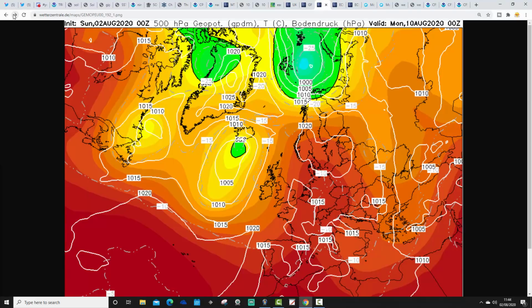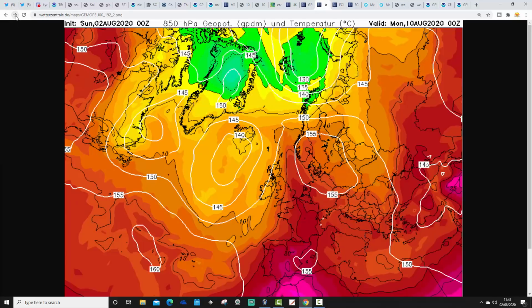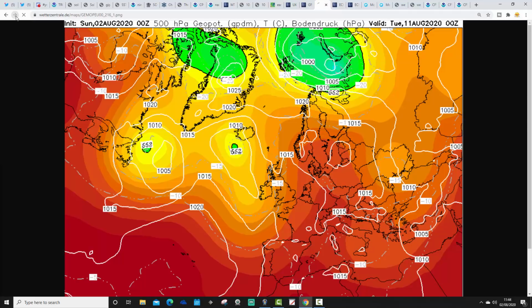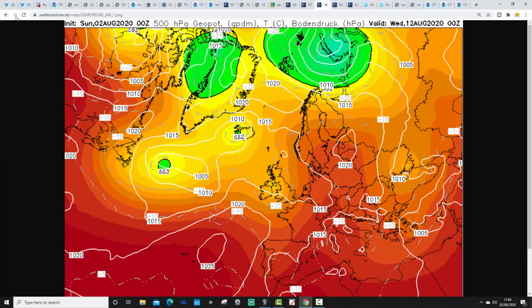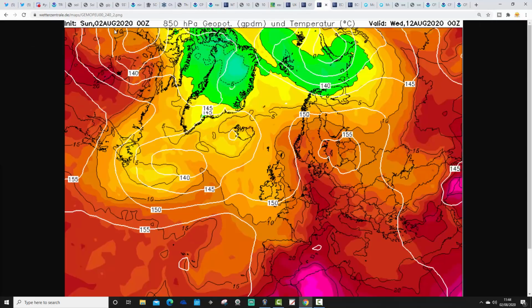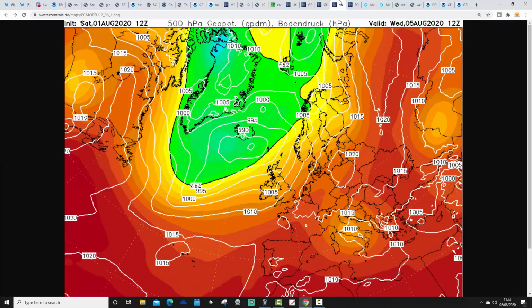Remember, the GFS is not as hot as this, but the GEM is very, very hot. Eventually it suggests a bit of a thundery scenario as we go through towards Monday, the 10th of August. Still looking very hot with those upper air temperatures. But eventually the GEM does start to drop in some cooler air from the Atlantic and suggests a breakdown, and the upper air temperatures are easing backwards by day 10. And then we've got the ECM.